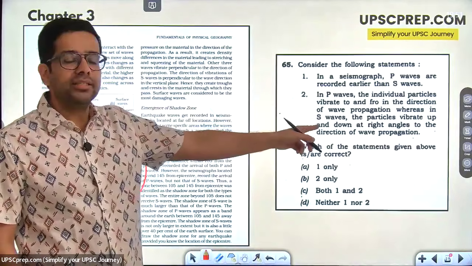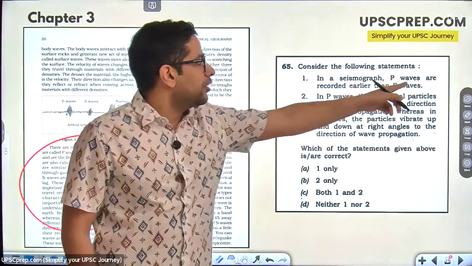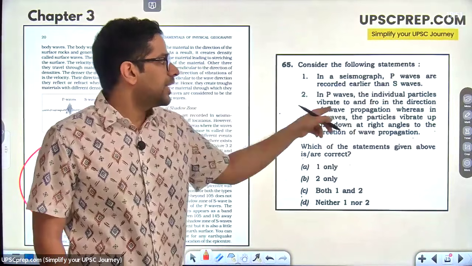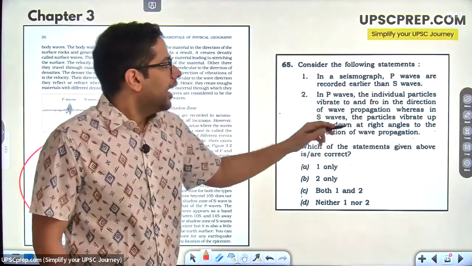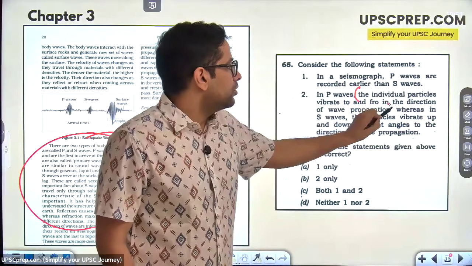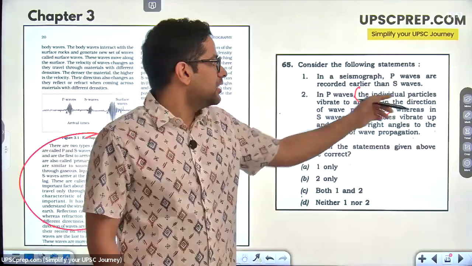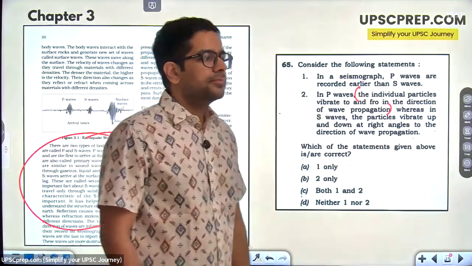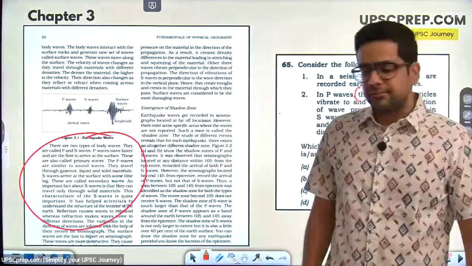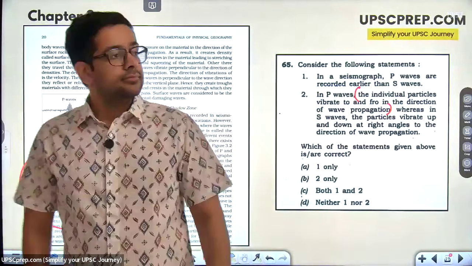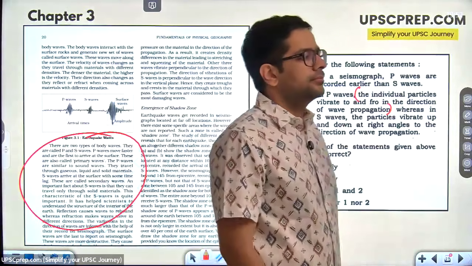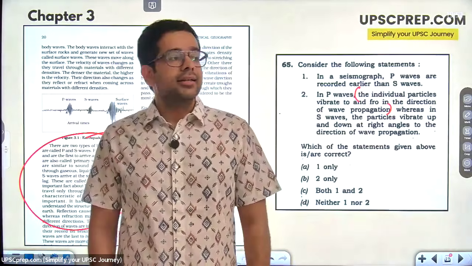Prelims 2023 question. P waves are recorded earlier than S waves. P waves vibrate to and fro in the direction of propagation. Which other wave do you know travels this way? Individual particles vibrate to and fro in the direction of wave propagation. Who else travels like this?